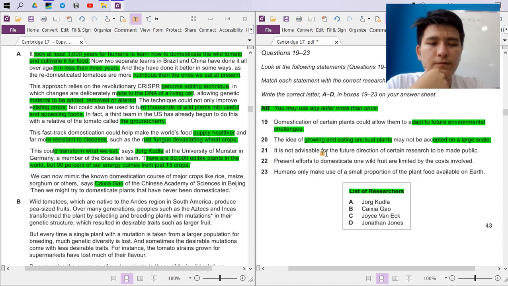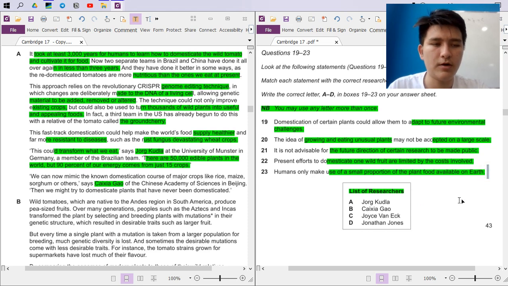It's not advisable for the future direction of certain research to be made public. No. Present efforts to domesticate one wild fruit are limited by the cost involved. No, we haven't read anything about that. Humans only make use of a small proportion of the plant food available. Yes, Jorg Kudla just said that, right? They only make use of a small proportion is the same thing, 15 crops. There are 50,000, but we only make use of a very small fraction. So this is A.